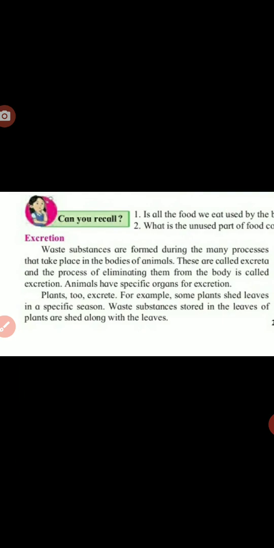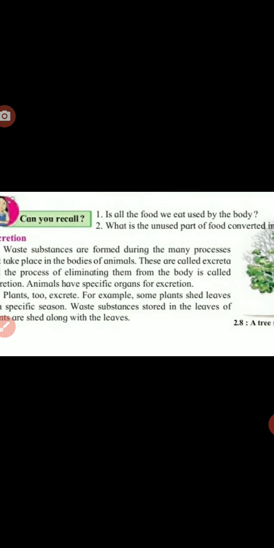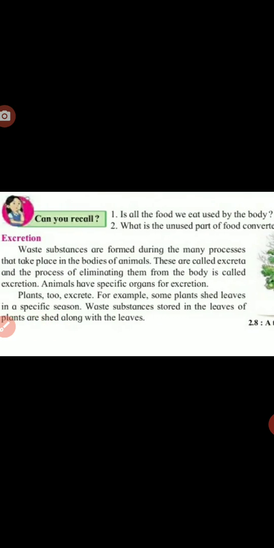Means shedding leaves is excretion in the plant. The excretion process is also present in plants.